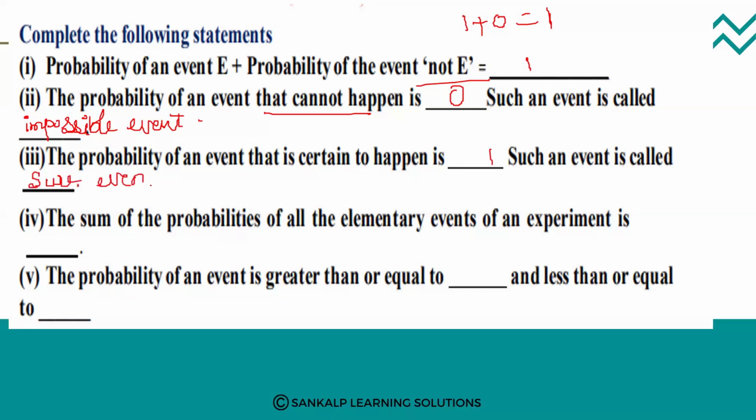The sum of the probabilities of all the elementary events of an experiment is 1. The probability of an event: 0 is less than or equal to P of E is less than or equal to 1. See here, P of E is greater than or equal to 0, and it is less than or equal to 1.